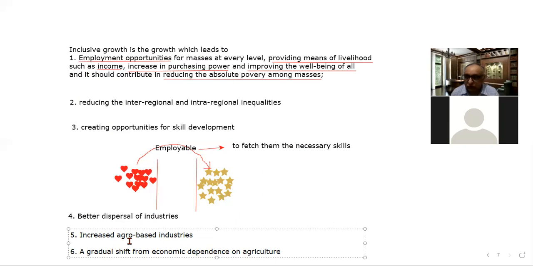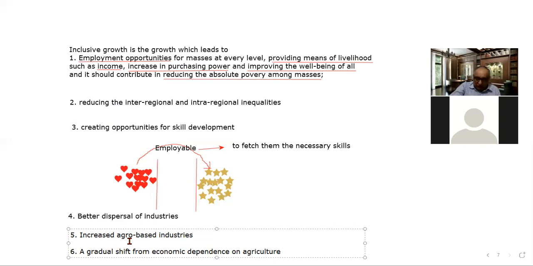Because we know that inclusive growth requires skill development. Inclusive growth requires more employment generation, more opportunities, right? So, a shift from agriculture to manufacturing.